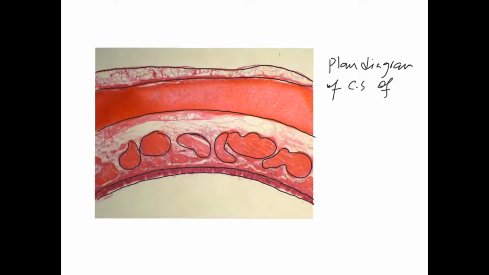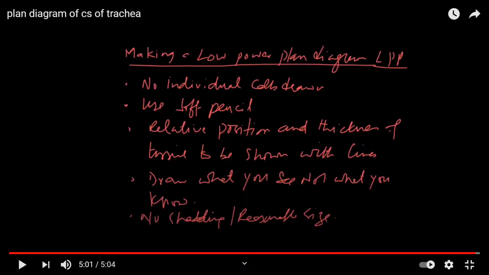Cross section of trachea. So you should be, like, you're not going to draw any individual cells. Okay, use a soft pencil, right? Relative position and the thickening of the tissue to be shown with lines. Draw what you see, not what you know. No shading. Okay, no shading at all. Okay, and it should be reasonable size. So make sure you follow these rules. Okay, so this was a short video about how to draw a plan diagram of cross section of a trachea.